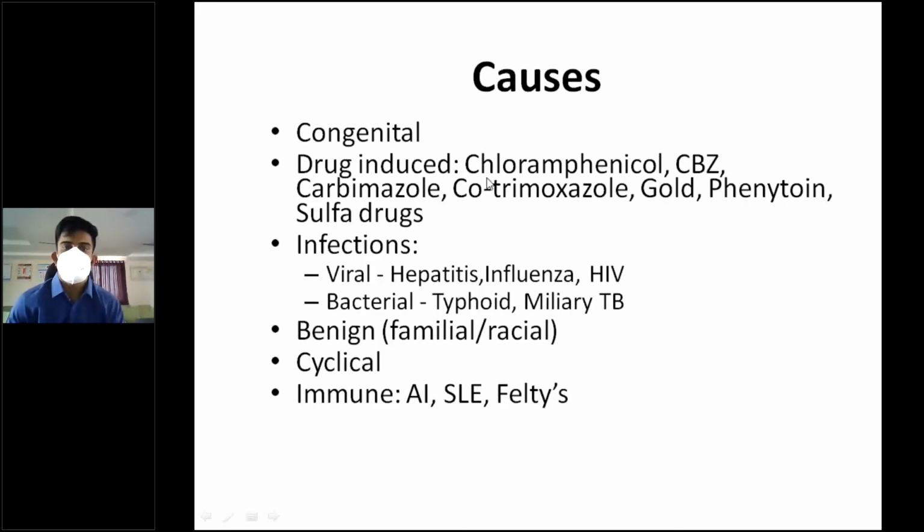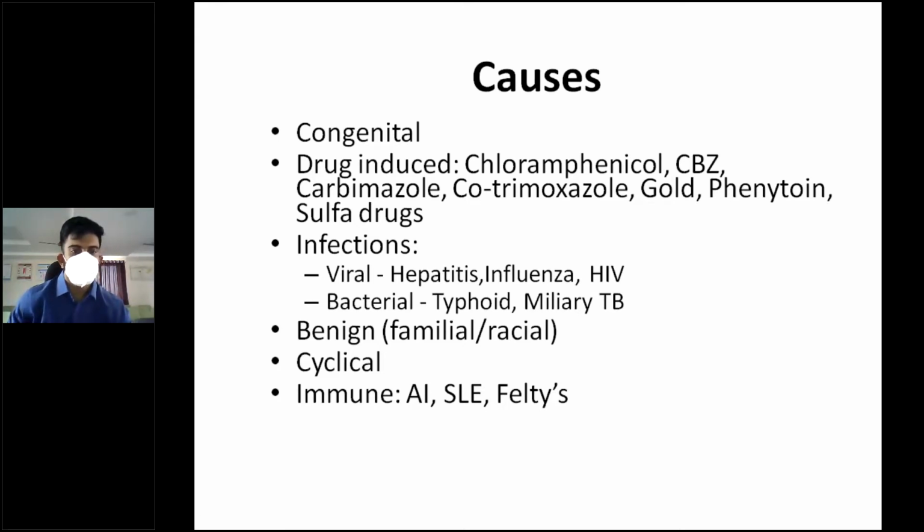Causes are congenital. There is a congenital cause of agranulocytosis. Drug induced because of chloramphenicol, carbamazepine, and carbimazole, then co-trimoxazole, gold, phenytoin, sulfa drugs. Infections: viral, hepatitis, influenza, HIV, bacterial because of typhoid or miliary TB.